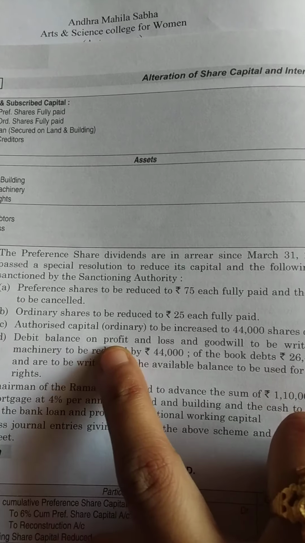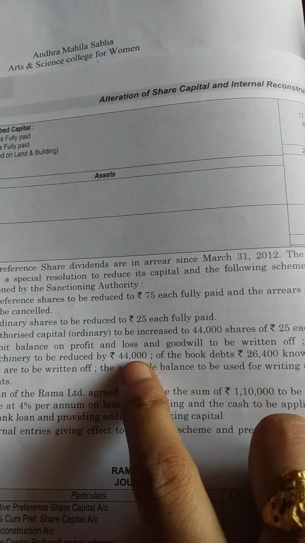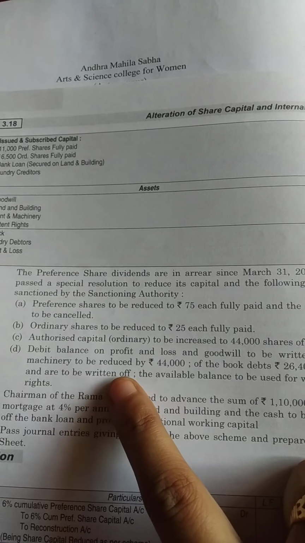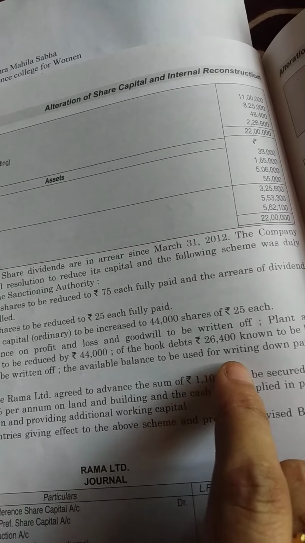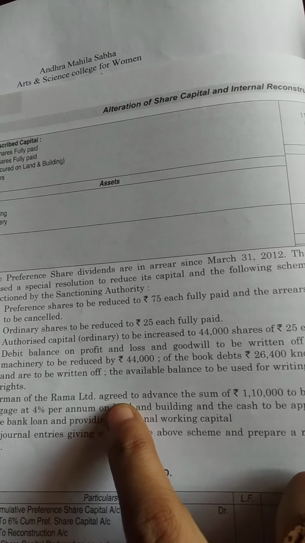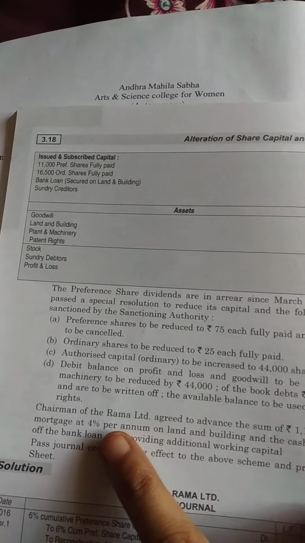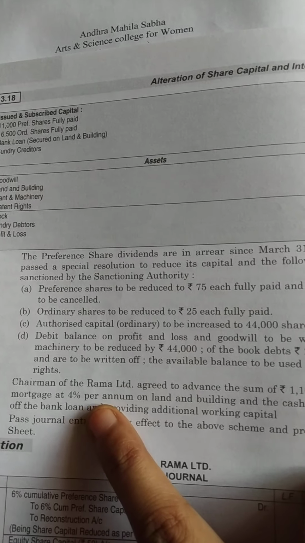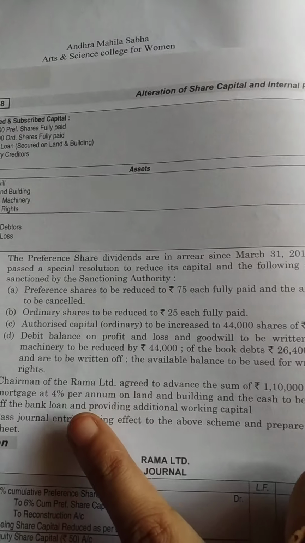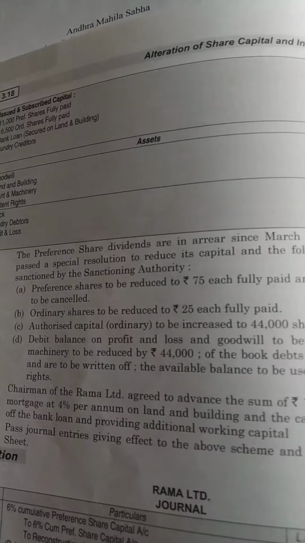Next comes debit balance on profit and loss account, goodwill to be written off, plant and machinery to be reduced by 44,000. On the book debts, 26,400 to be reduced to bad debts written off, the available balance to be used for writing down the patent rights. The chairman of the Rama Limited agreed to advance the sum of rupees 1,10,000 to be secured by mortgage at 4% per annum on land and buildings and the cash to be applied in paying off the bank loan and providing additional working capital. So this was the problem.